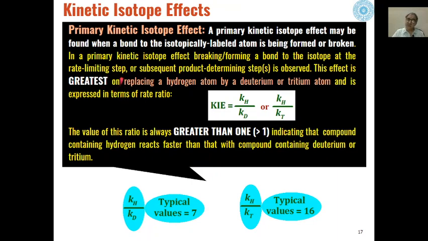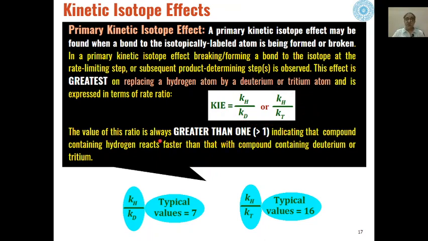This effect will be greatest on replacing a hydrogen atom by deuterium or tritium, and the rate ratio is expressed in these terms: the rate constant for breaking the carbon-hydrogen bond over the rate constant for breaking the carbon-deuterium bond, or the rate constant for breaking the carbon-hydrogen bond over that for the carbon-tritium bond.